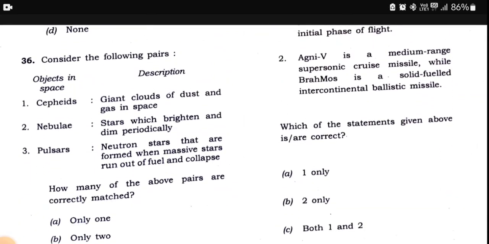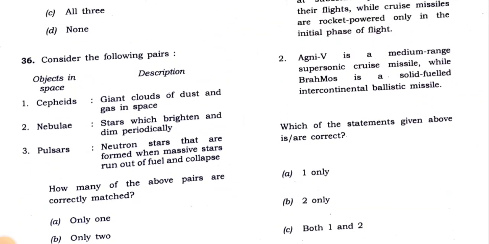So I think the third one is the correct answer, because nebulae are not the stars which brighten and dim periodically. And Cepheids, I have not heard of giant clouds of dust and gas in space. So I think pulsars, neutron stars that are formed when massive stars run out of fuel and collapse. So this one is the correct one, I think.